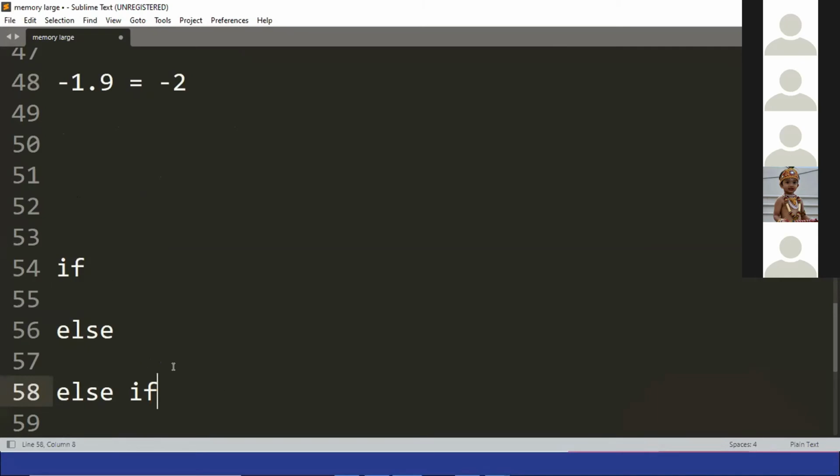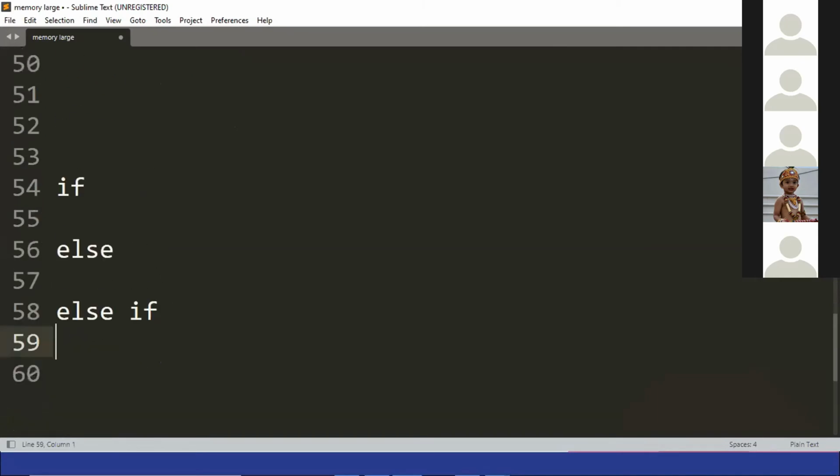And one more thing, can you use else without if? Yes, sir. Where? How can you use else? It means you can't use it.